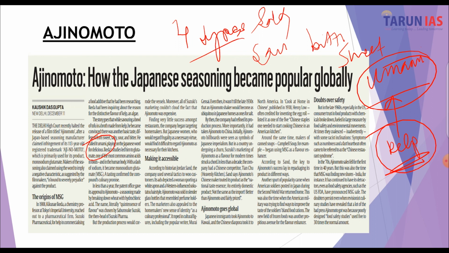Now, playing on the Japanese word for delicious, umami means delicious in Japanese. So Ikeda's study led him to glutamate, one of the common amino acids found in food and in the human body. Now, with a dash of sodium, it became MSG, that is monosodium glutamate, a compound with culinary promise.